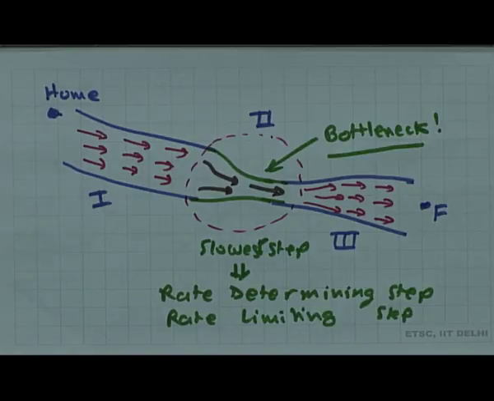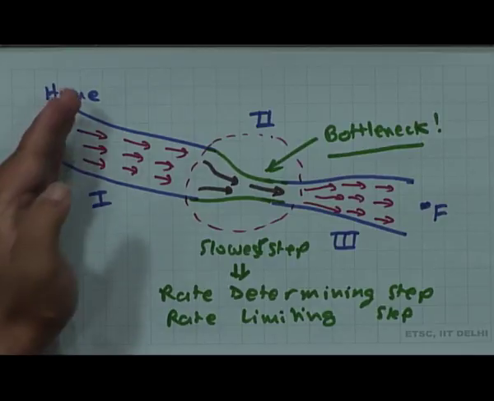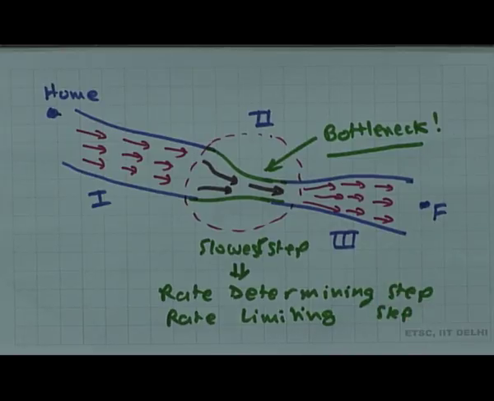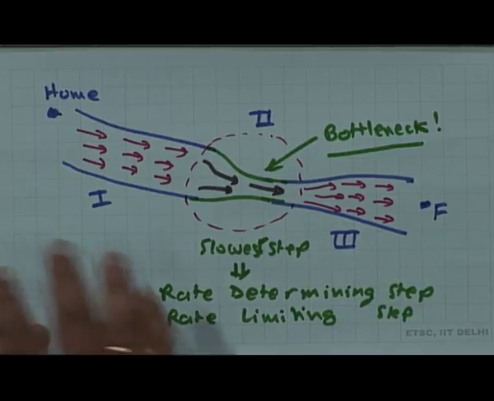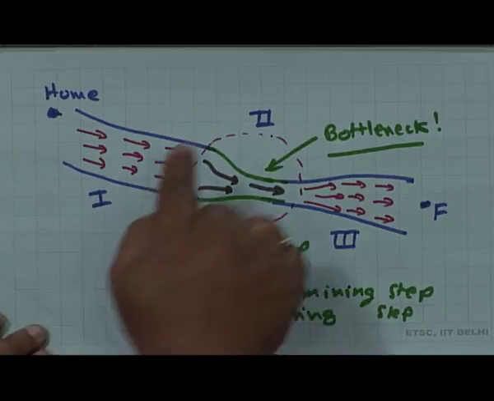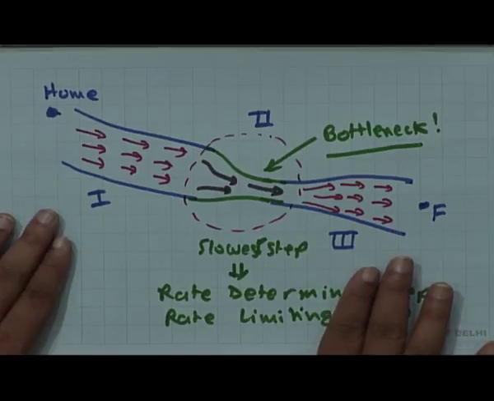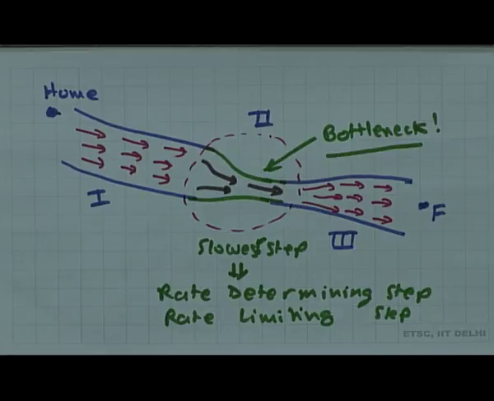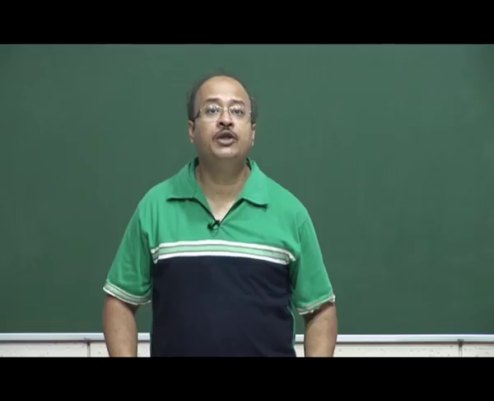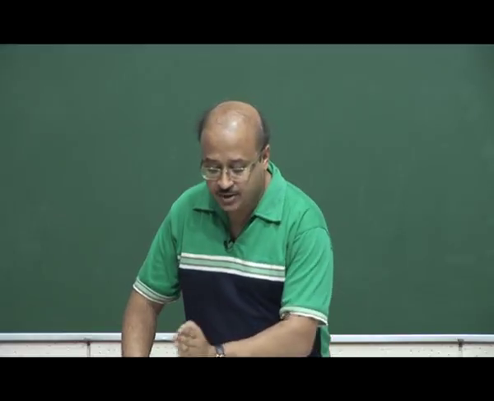This bottleneck being the slowest step, it determines at which rate you are going to go from this place to the other place, which is a friend's place. Or in terms of a chemical reaction, if I have 3 distinct steps, steps 1, 2 and 3, then the slowest step, which in this case say is step 2, would finally determine at what rate the reaction would be moving from the reactant side to the product side. It does not matter at all how fast steps 1 and 3 are. Why? Because these are very fast anyway. I face the bottleneck in step 2.